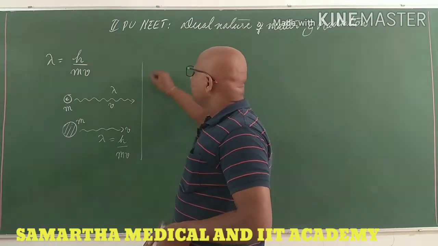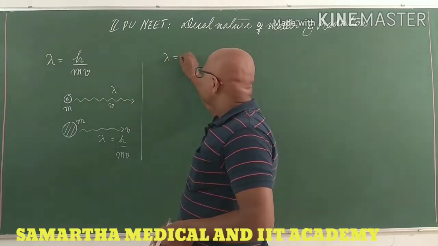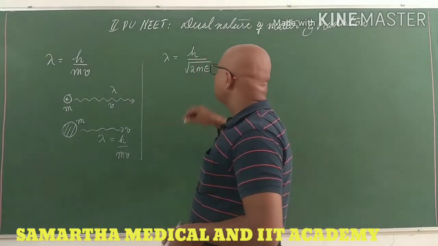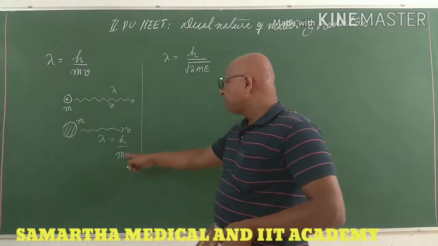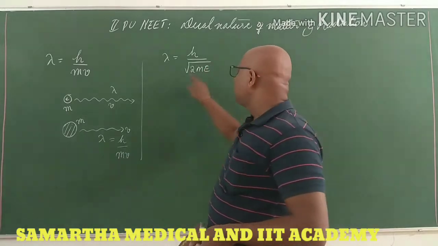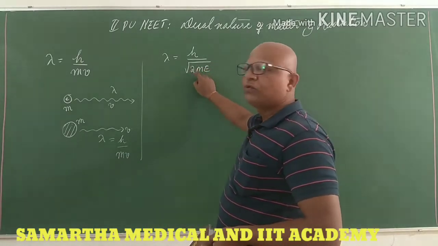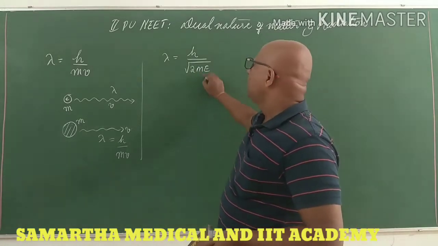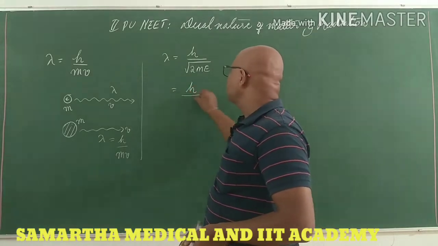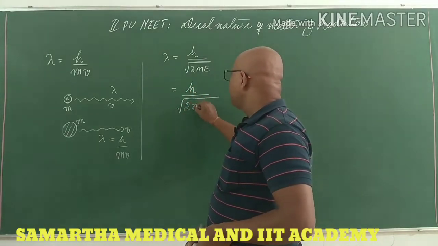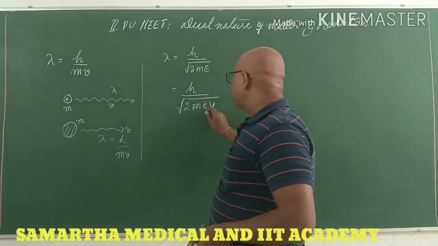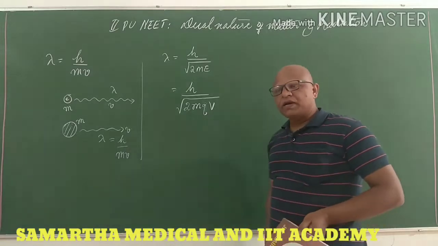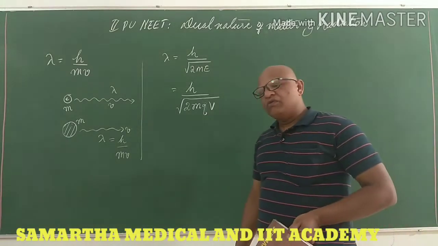Later we have seen that lambda is equal to h by root of 2mE, the modified formula, where in place of momentum mv we write the square root of 2 times the mass of the body and the kinetic energy of the body. You can replace kinetic energy as well by another expression: qV in the case of any charged particle like a proton or alpha particle.